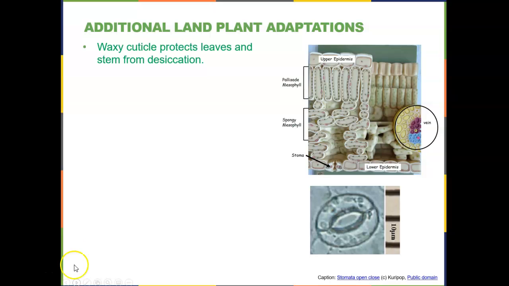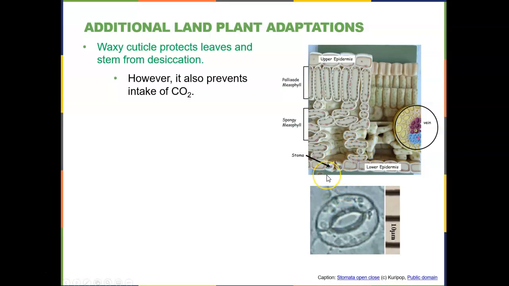Our third thing that plants needed to evolve was a protective waxy cuticle. So this keeps the leaves from drying out. So if you look here on this edge of the upper epidermis of a leaf, we're looking sideways into a leaf, we see that there will be a waxy covering on the very, very top. And this helps to prevent water loss.